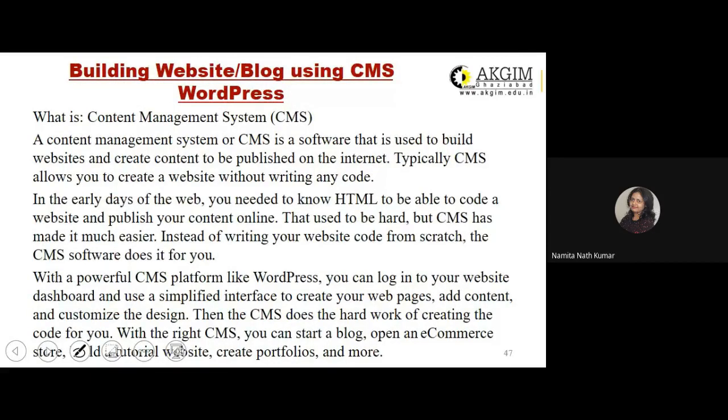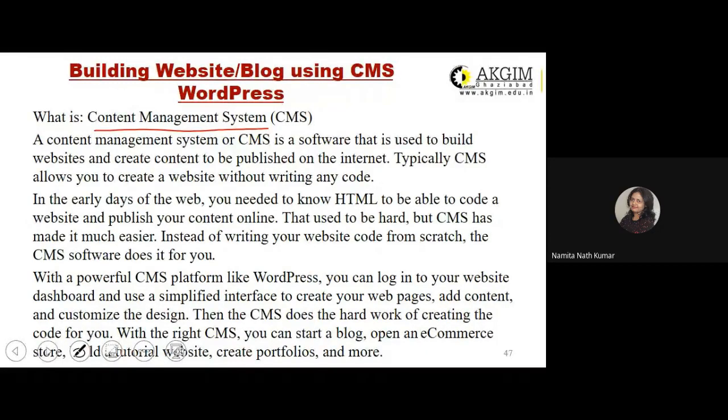Now, this is the last portion of your unit 1 that we'll be discussing, although it is also a lengthy portion, which is building website or blog using CMS WordPress. CMS is your content management system, right? Why is this content management system used? WordPress is a type of CMS, because most of you may not be from the technical background. That means you may not be knowing how to code the web pages. So using content management system, it becomes easier for individuals to create a website for their business.